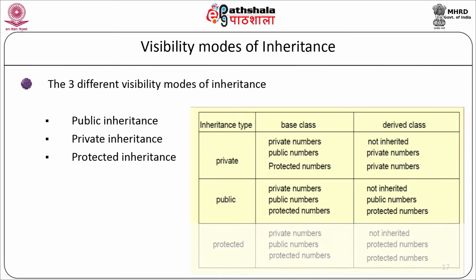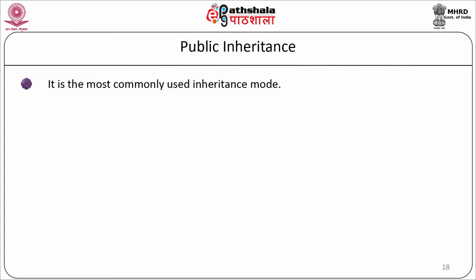In protected inheritance type, the base class private members are not inherited at all. The public members will become protected members in the derived class and protected members will become protected members of the derived class. As you can see here, in all the three inheritance types, the private data members are never inherited into the derived class. Public inheritance is the most commonly used inheritance mode.